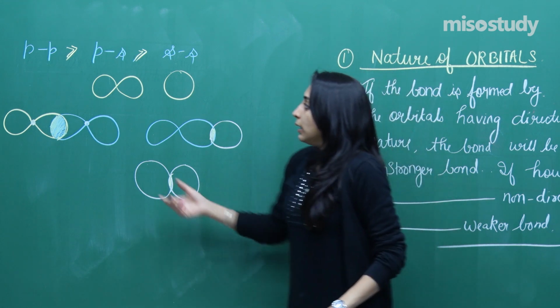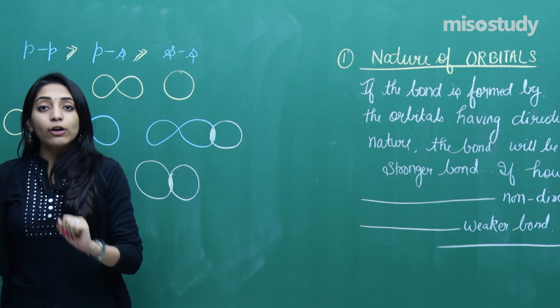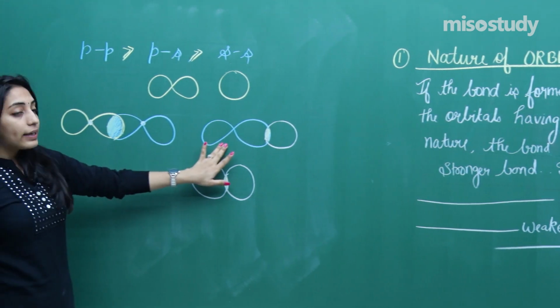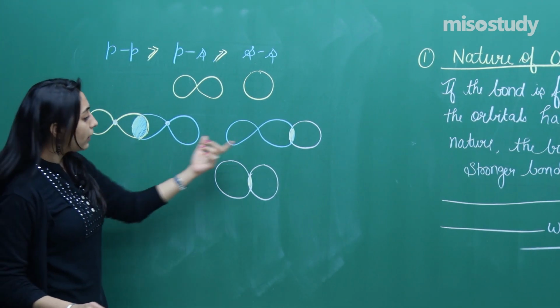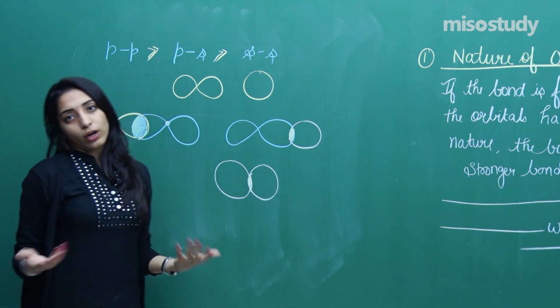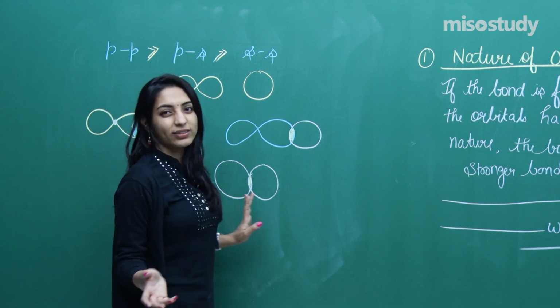See here, the bond which is formed by two p orbitals, this is also a p orbital, this is also a p orbital, and both of them are directional. Here directional, non-directional. Here non-directional, non-directional. So accordingly the strength of the bond changes: strongest, stronger, just strong.